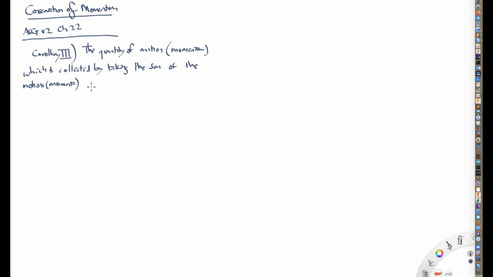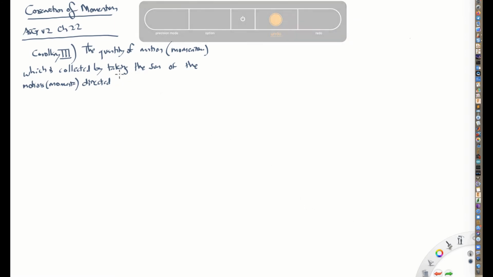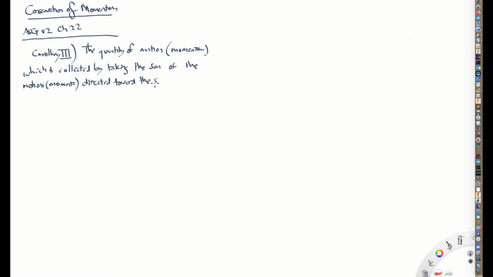So by taking the sum of the motions directed toward the same parts, and by that, again, he means in the same direction, and the difference of those that are directed to the contrary parts. And by that he means basically in the opposite direction.